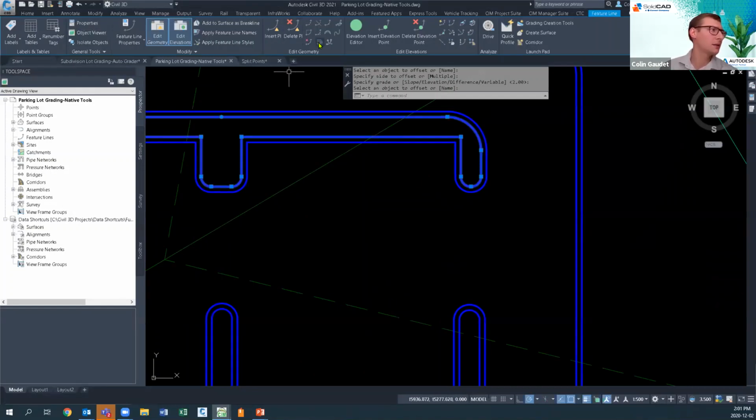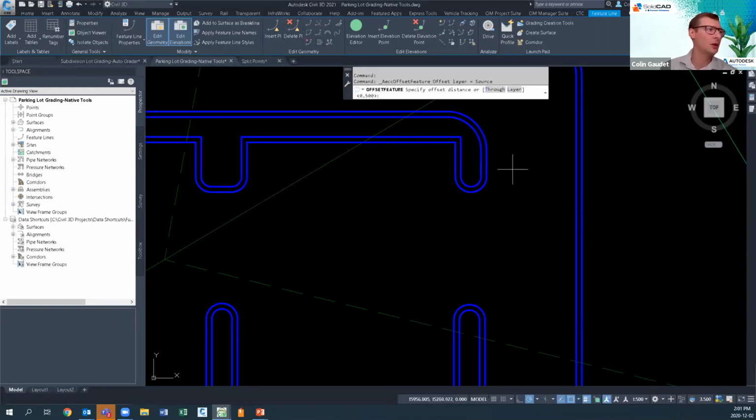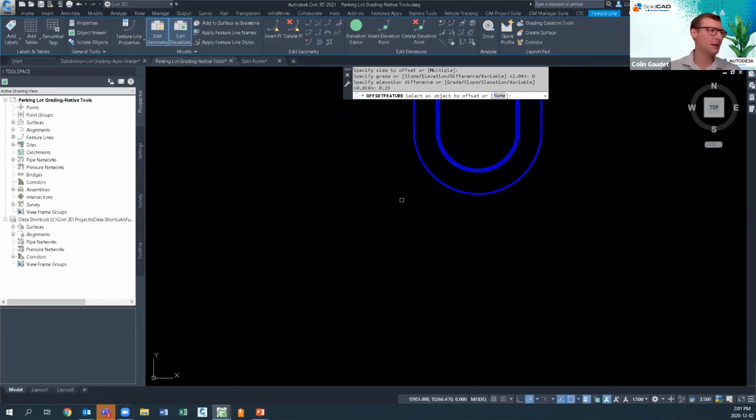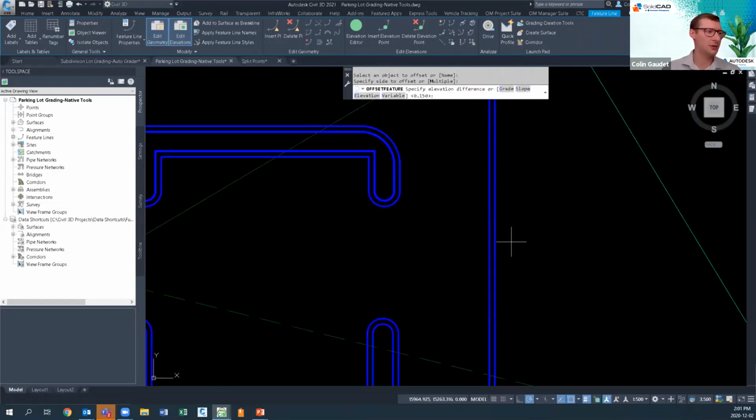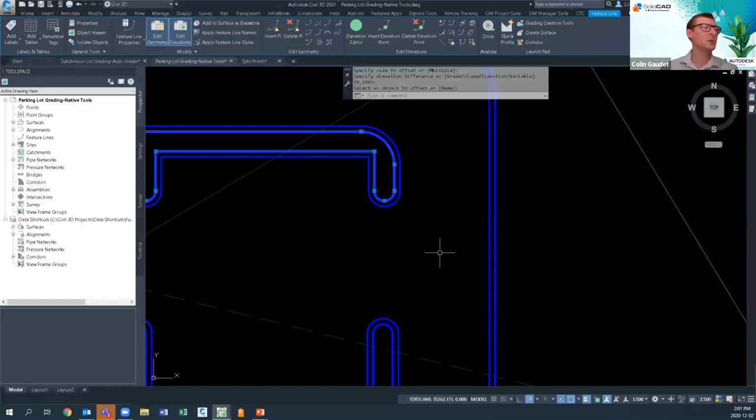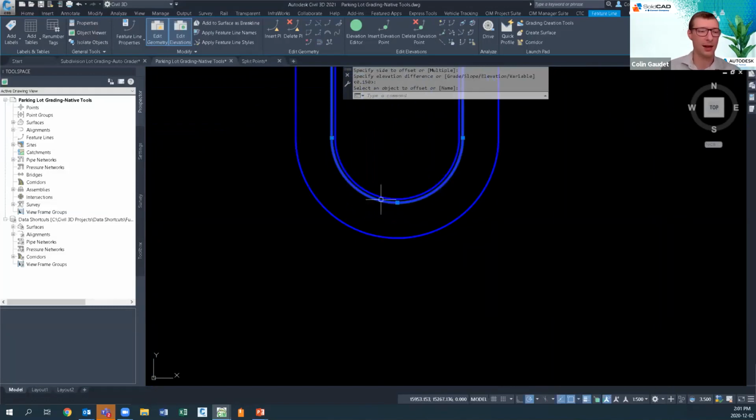Then we could come back, stepped offset. We'll do that top of curb now. What's my offset distance? 0.05, like 5 centimeters. Side to offset, well, I want inside. And what's my grade? Well, I don't really want a grade. I just want a difference. And I want to come up at, oops, not 0.5, 0.15, 6 inches or 15 centimeters. And if we zoom in, it added it in there. So that's the top of curb. Again, do all of the top of curbs at the same time because that's kind of the faster way to do it. And you can see how this gets pretty boring and repetitive.